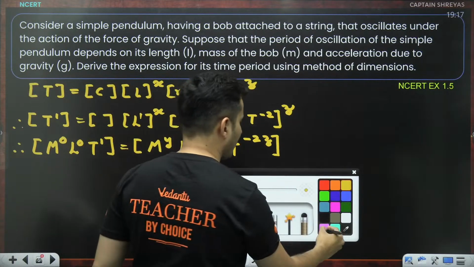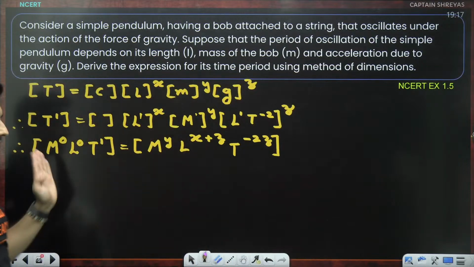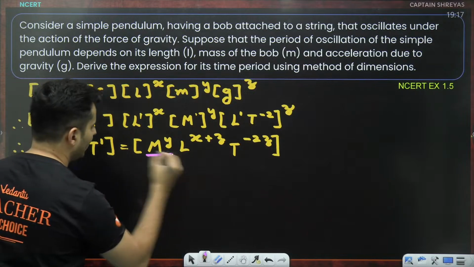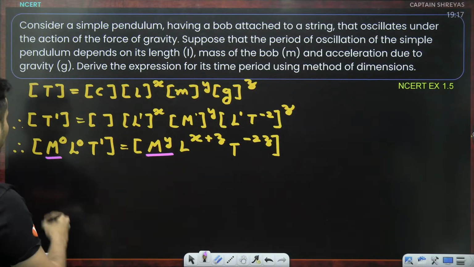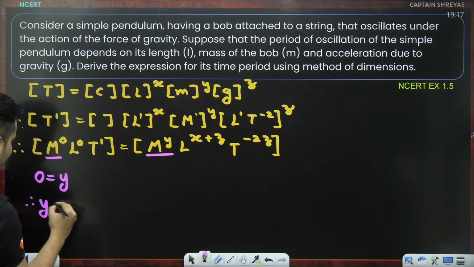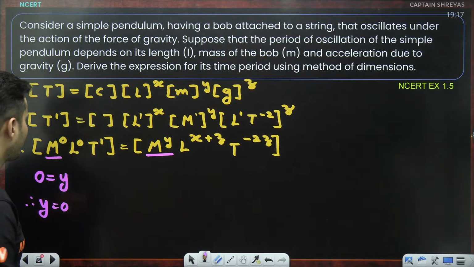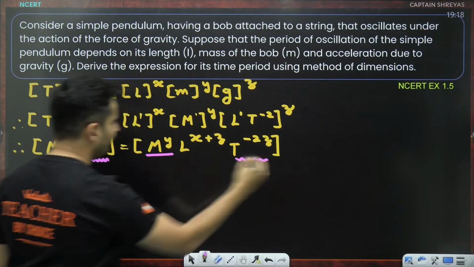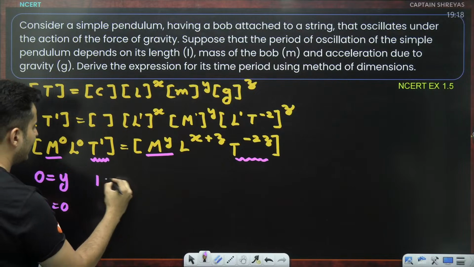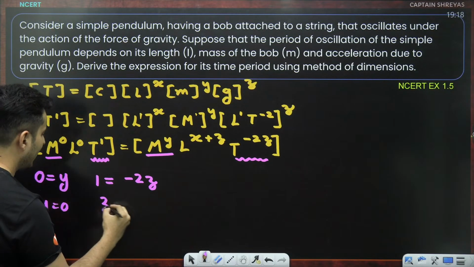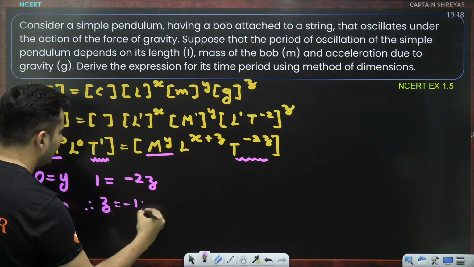What is the next step? The next step is comparing the powers. For example, you compare the power of M raised to 0 and M raised to y over here. So comparing it, 0 is equal to y. Therefore, y is equal to 0, 100%. Next thing, check the dimensions of time, very, very easy to check. Left side it is 1, right side it is minus 2z. So z therefore is negative half.